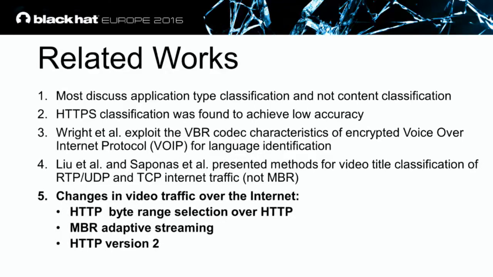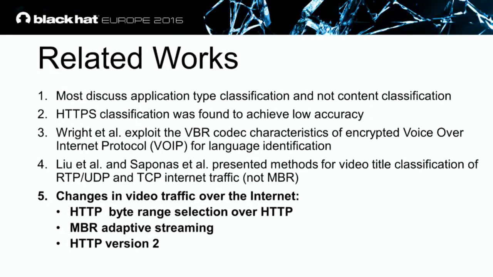So Wright et al. investigated voice over IP traffic for language identification. The audio is encoded in variable bitrate quality, and he exploits the variability of the encoding. Liu and Saponas did similar things with video titles, and they did it on RTP and TCP flows.